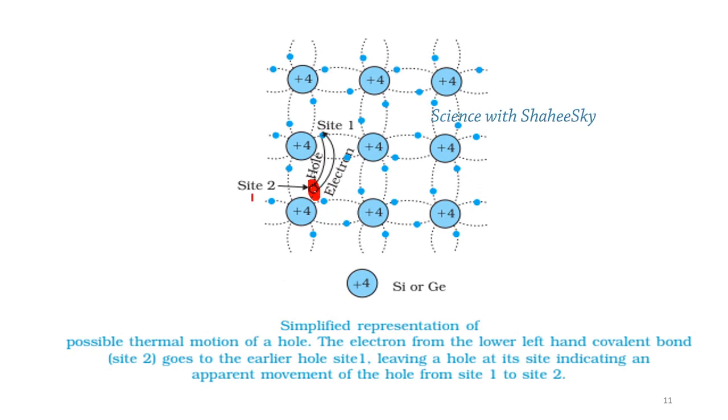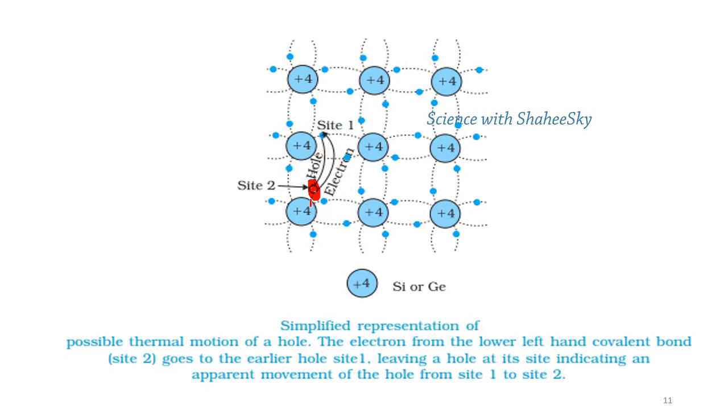Here you can look at the structure, whether this is the atom of silicon or germanium. There are 4 outermost electrons here, while they are in a covalent bond with the neighboring atom, there is 1 electron and hole remaining.